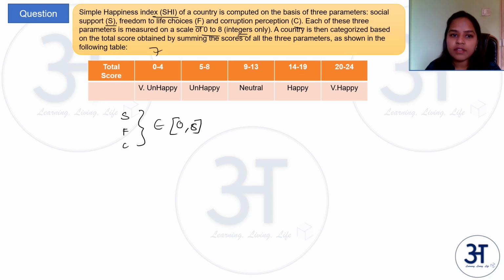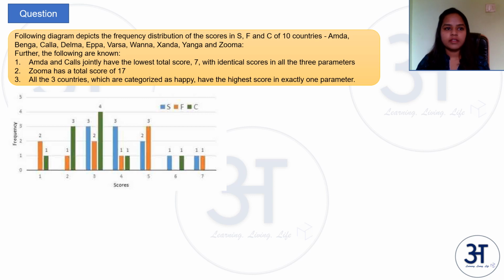So this means that if the total sum S plus F plus C is somewhere between 0 to 4, the country is very unhappy. Say if it is between 14 and 19, both included, it is happy, and so on. So let's move ahead.